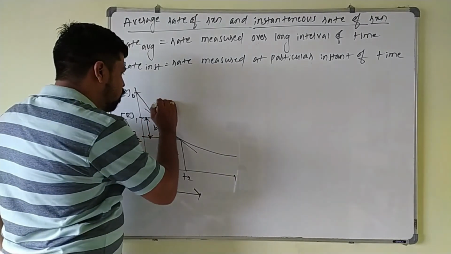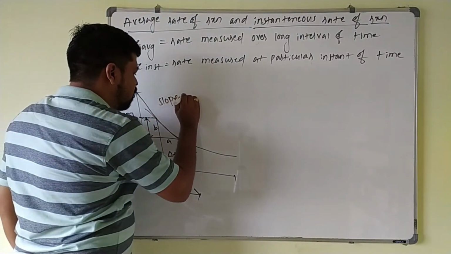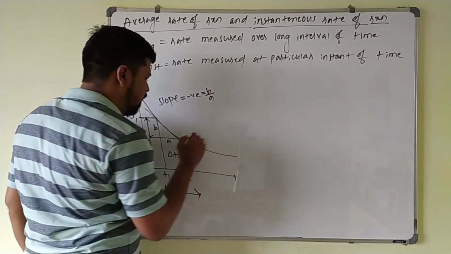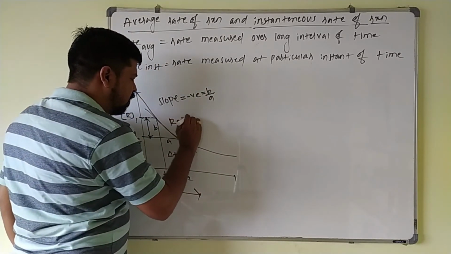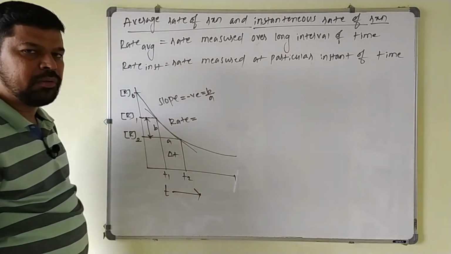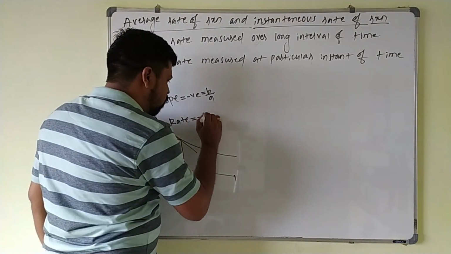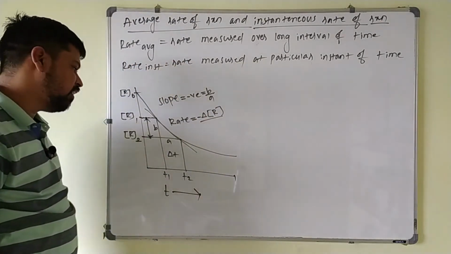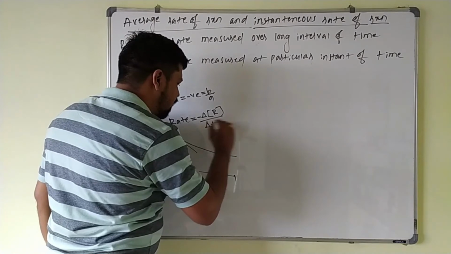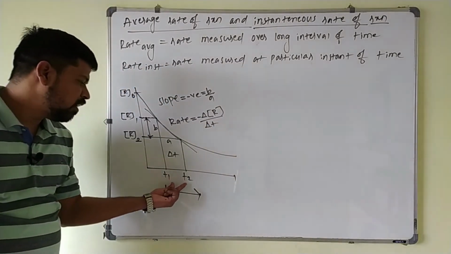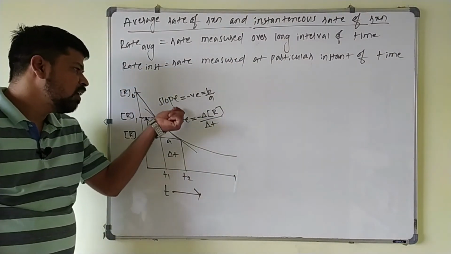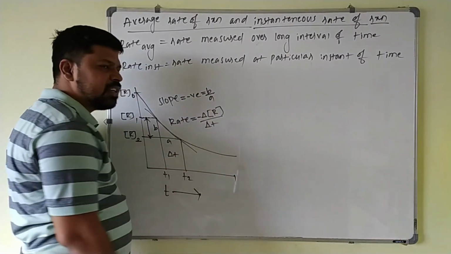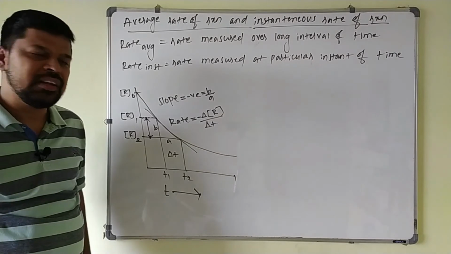Now this slope will be negative, and that is equal to B by A. So the rate of the reaction with respect to the reactant is given by negative delta R, the change in the concentration of reactants, divided by the time interval delta T. This is the rate average. Average rate of the reaction is the decrease in the concentration of the reactant divided by the time taken.